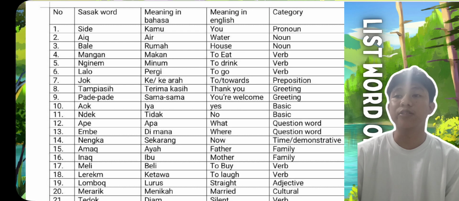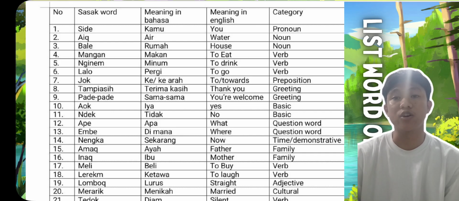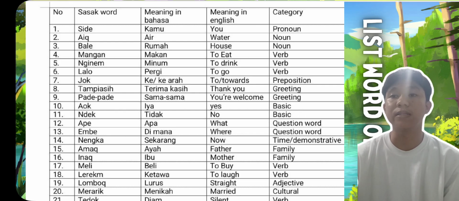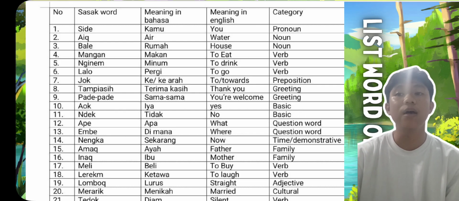The next one is a list of Sasak words. I chose the Sasak language from the list. As you can see, the first column of the table is the Sasak word. The second is the meaning in Bahasa, then the meaning in English, and then the category.